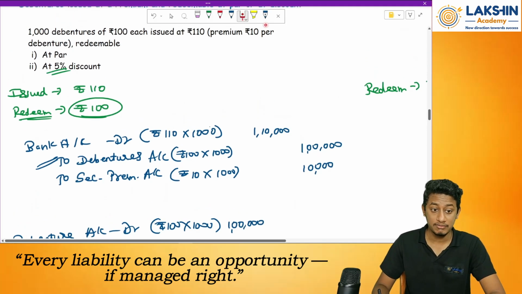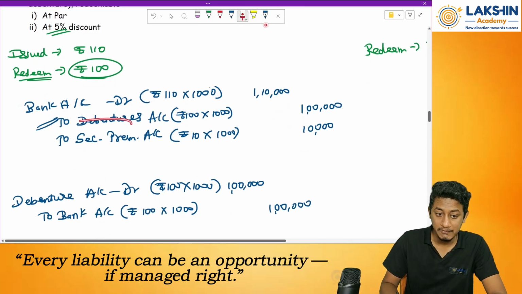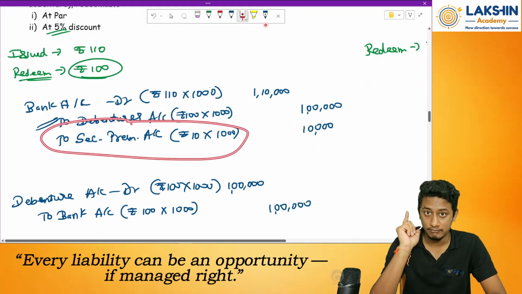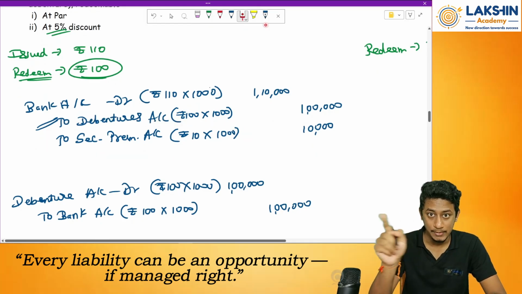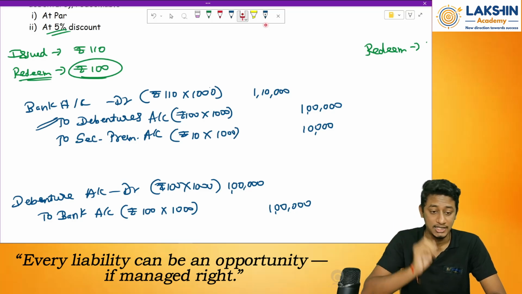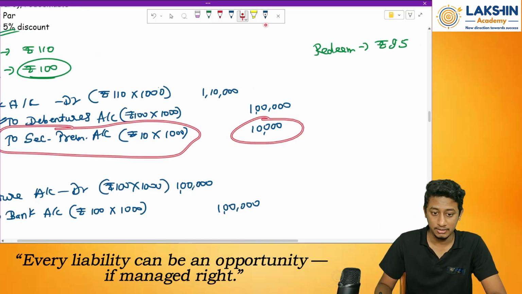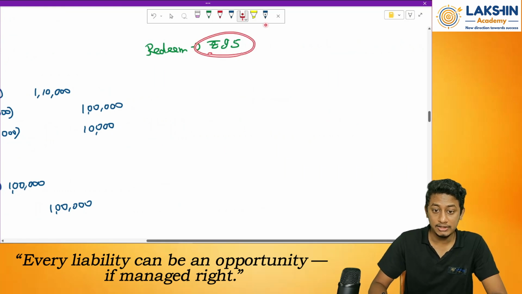But now comes the question: what happens when you redeem at a discount? So this premium will go where? To my equity share capital, right? In shareholders' funds, I have share capital, and below that I have reserves and surplus. In that reserves and surplus, I will show this as a securities premium of rupees 10,000. Clear? Okay.